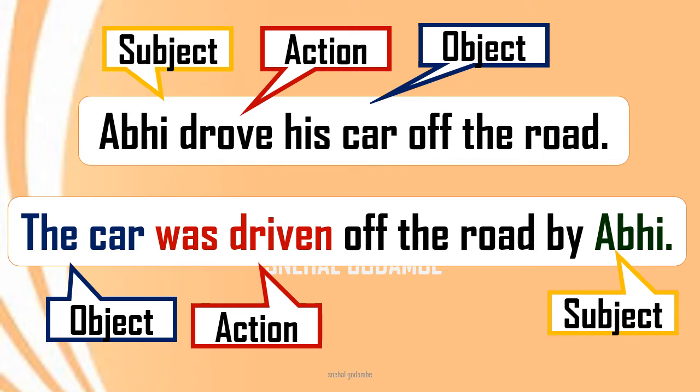Okay. So see how we change the active voice into passive voice. What other changes do we have to make while changing an active voice sentence into a passive voice sentence? The object will be the subject in passive voice and the verb will be changed, form of be plus PP, and the subject will be at the end of the sentence. So look carefully, learn it minutely so that you will come to know.